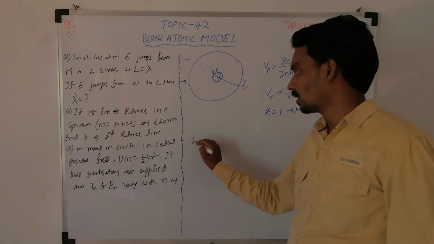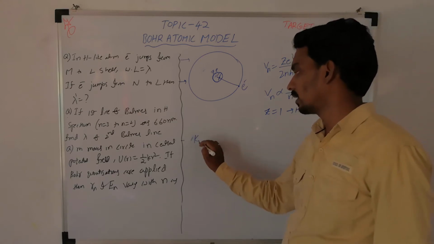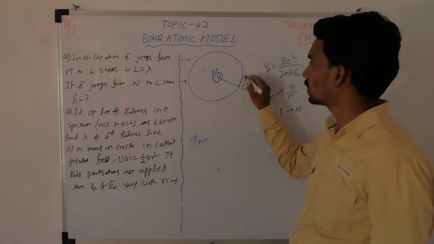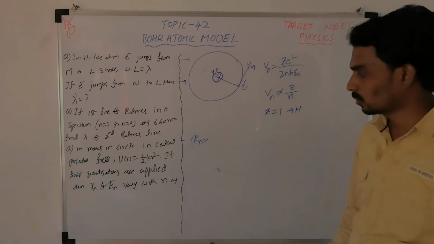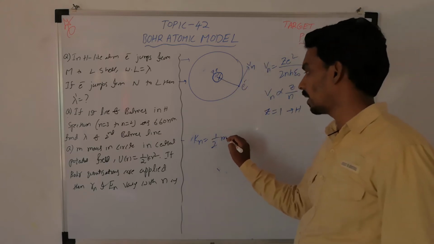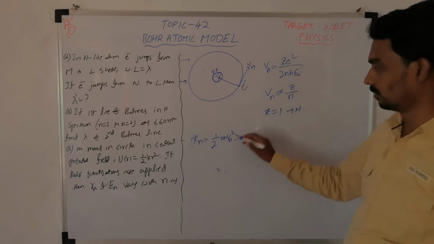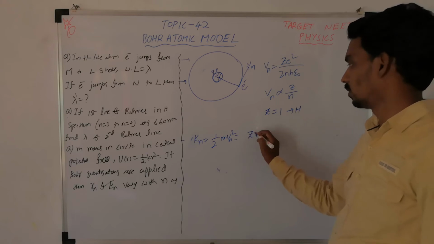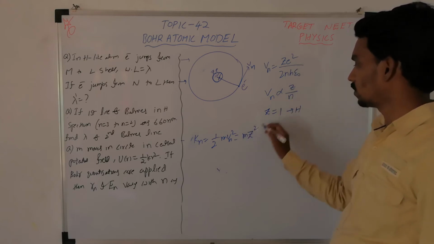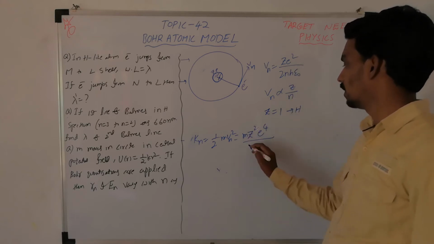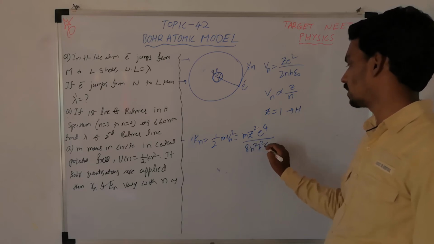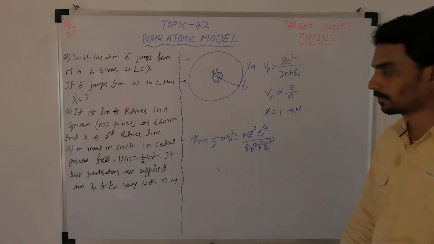Similarly, when you consider the kinetic energy, as the body is revolving with some speed. So what is the kinetic energy? Half m Vn square. Substitute the Vn value here. So m z square e power 4 by 8 n square h square epsilon naught square.